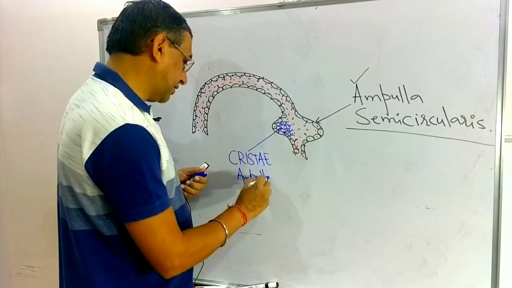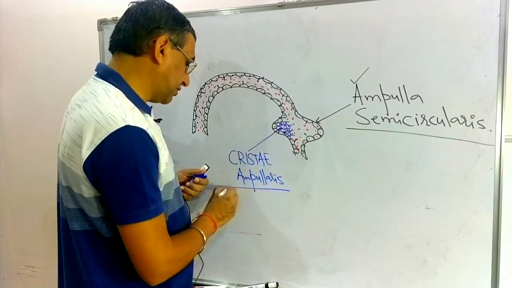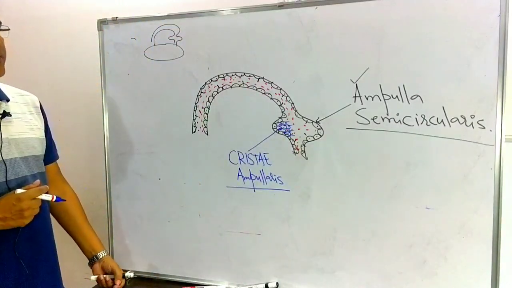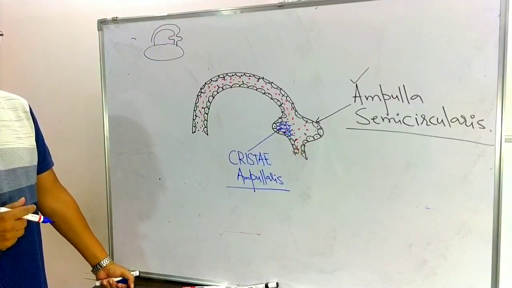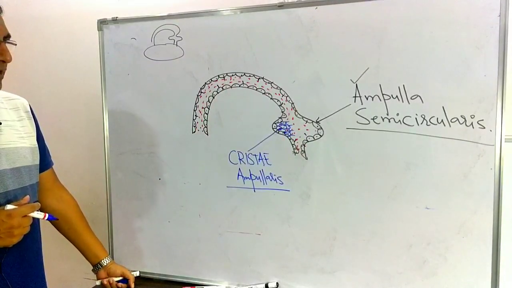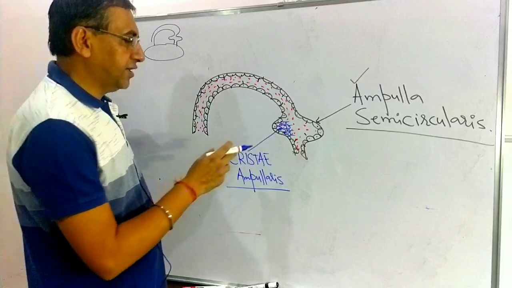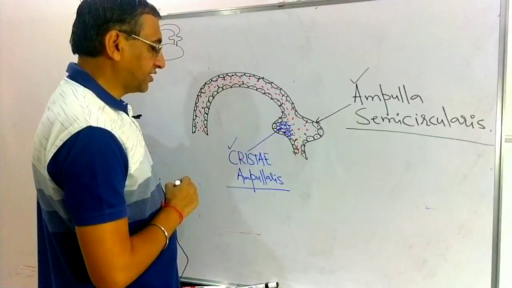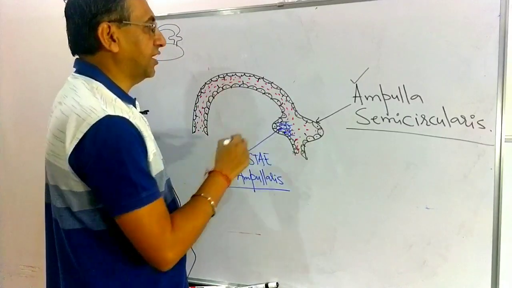So before entering back into the utriculus, there is a sac-like structure, the ampulla semicircularis, and the group of sensory cells present there is known as the cristae ampullaris.